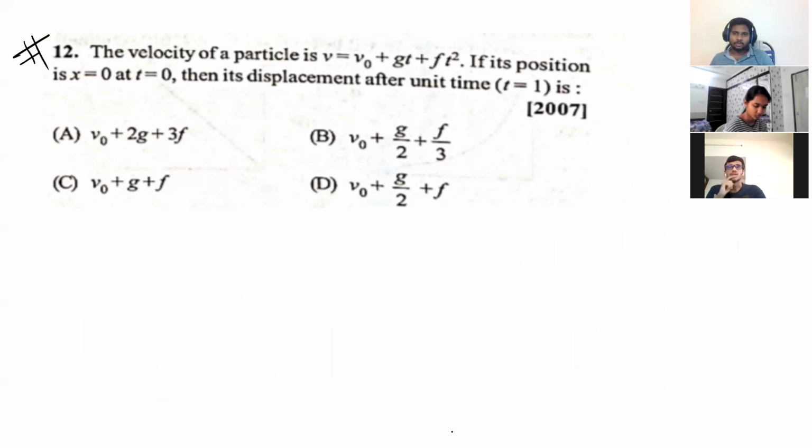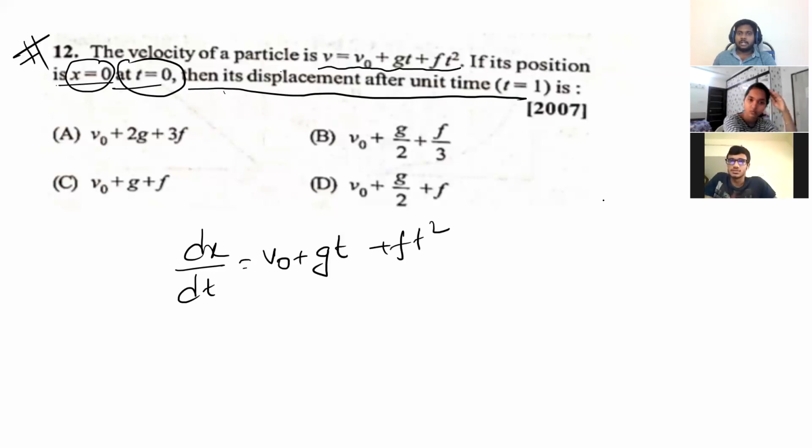You can try this question out. The velocity of a particle is v equal to v naught plus gt plus ft square. Its position is x equal to 0 at t equal to 0. See, these initial conditions are important. In the exam, if you don't consider them, you will get a wrong answer. Displacement after unit time: you find the final position, and since the initial position is 0, displacement you can easily find out.